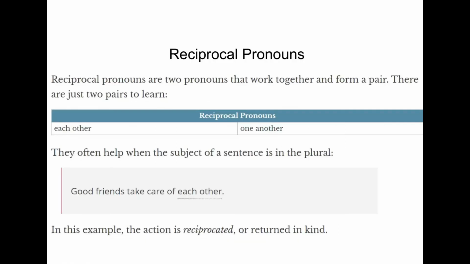The last type is a reciprocal pronoun, and these are two pronouns that work together and form a pair, and there's only two of them, each other or one another. They often help when the subject of the sentence is in the plural, such as in good friends take care of each other. In this example, the action is reciprocated or returned in kind.